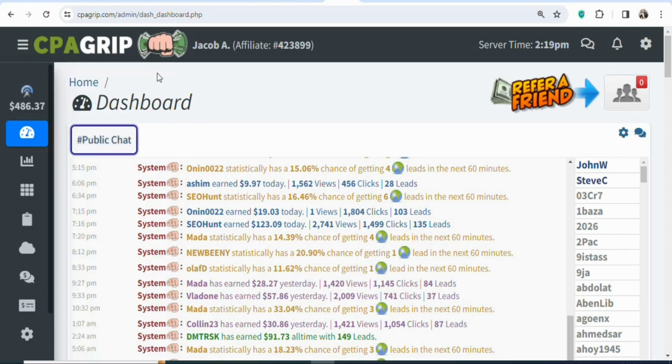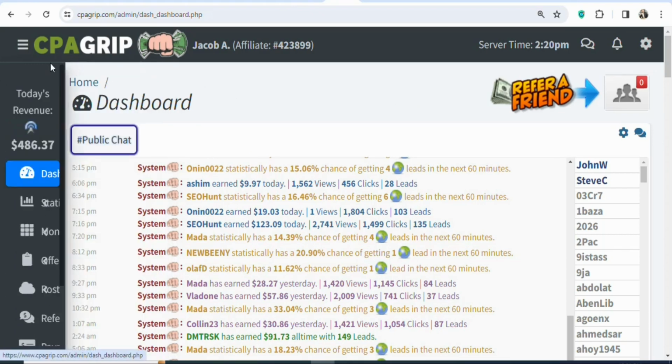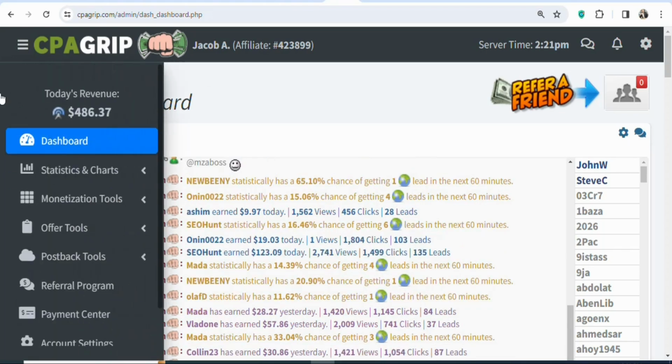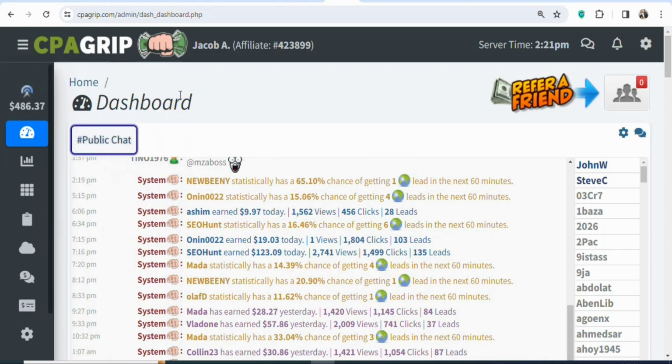The first step is that you have to join a CPA marketing network. There are a lot of different CPA marketing networks that you can join. In this case, I'm using CPA Group. CPA Group is available worldwide, so if you decide to create your accounts on CPA Group, you can find offers to promote.